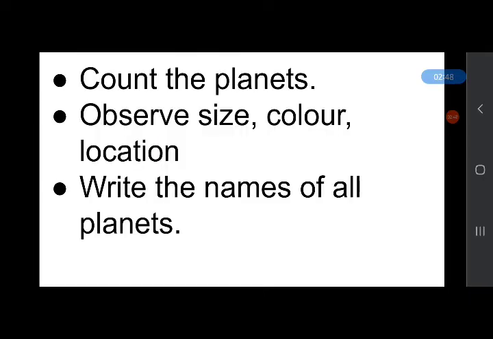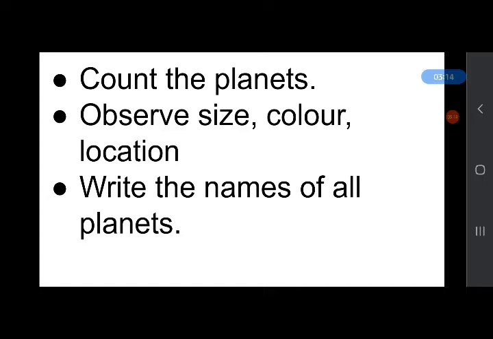Now, open the cover page of block 20, first page, and observe the image of planets. With your partner, observe size, color, and location, meaning first, second, third, fourth.